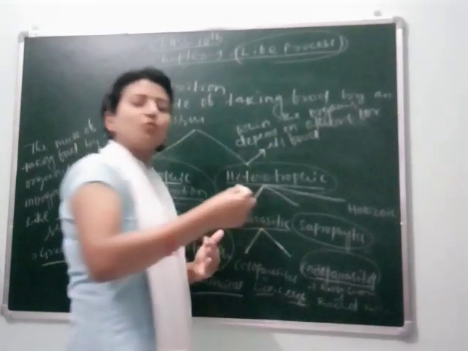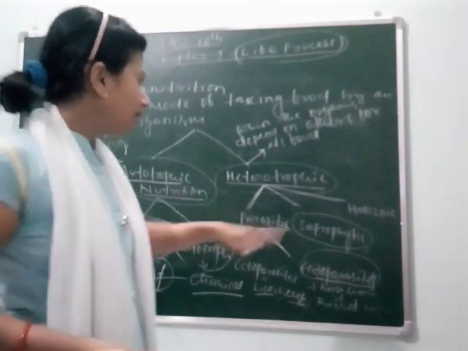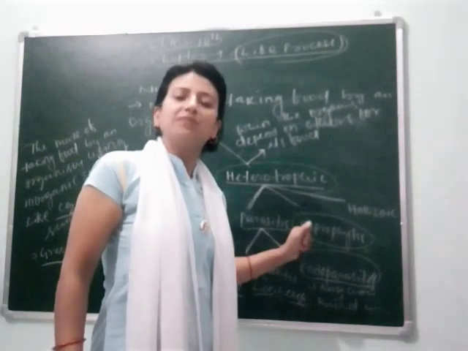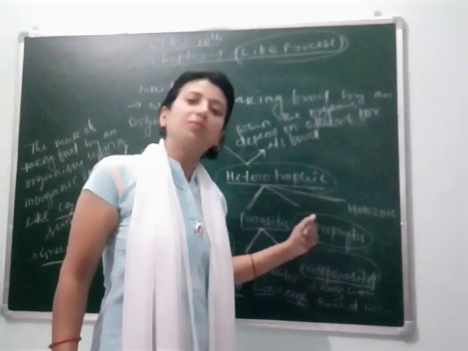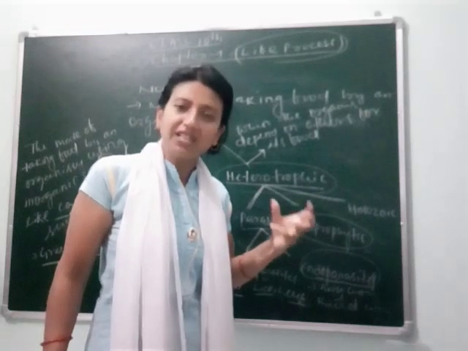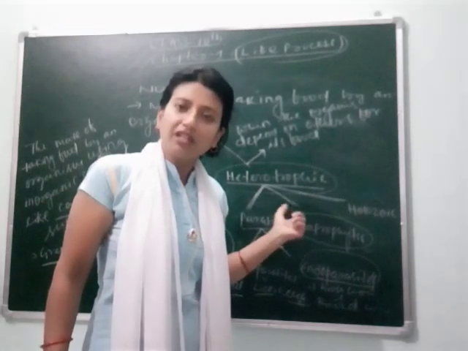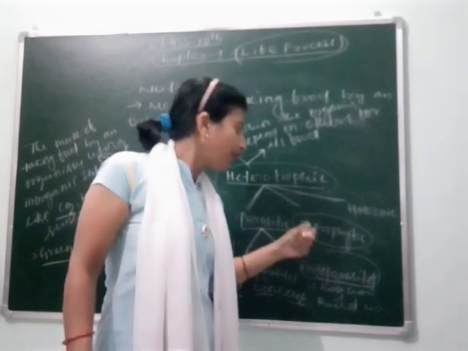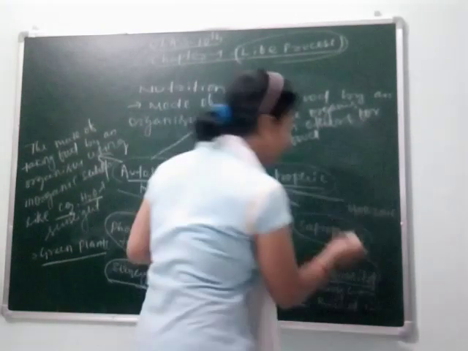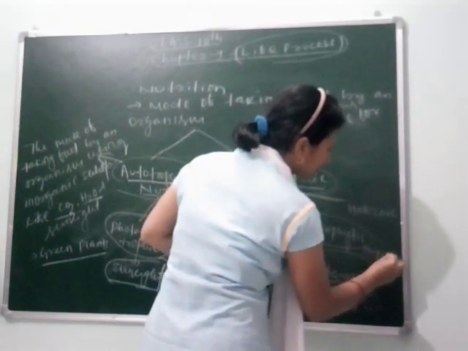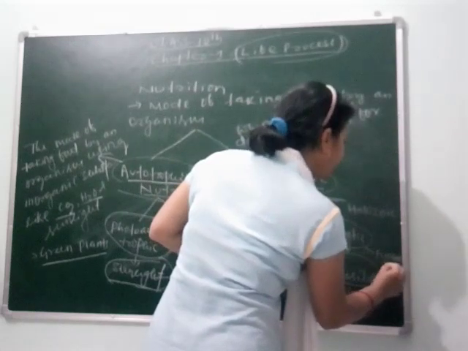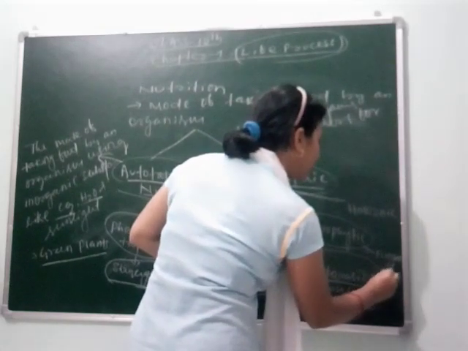This is another group of organisms who take their nutrition from dead organisms. They also take their nutrition, but from the body of dead organisms. Suppose, for example, fungus, or we can give a more simple example, mushroom.